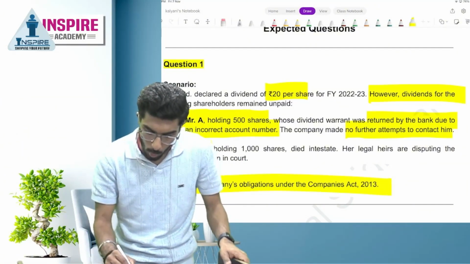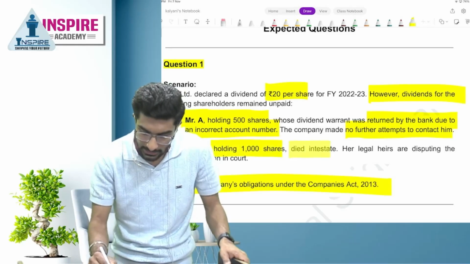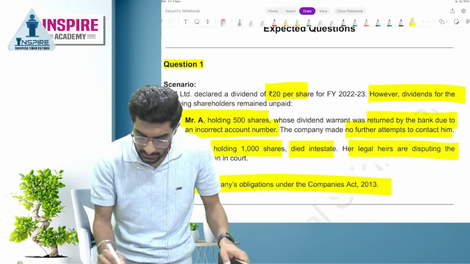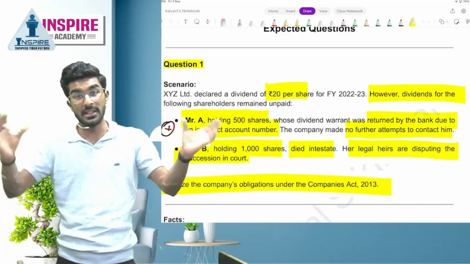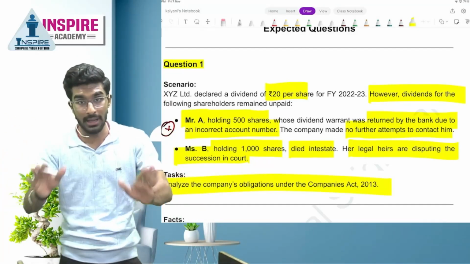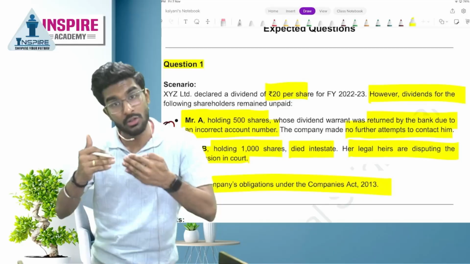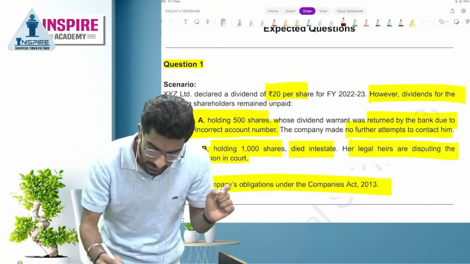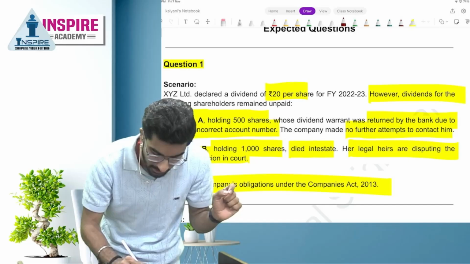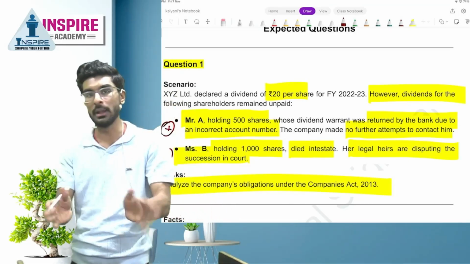Mr. B, holding 1000 shares, died intestate. Her legal heirs are disputing the succession in court. That means there is a dispute as to who is going to receive the dividend. In that case, the company can choose not to pay the dividend. People, you have to write this answer as clearly as possible. Again, the company is not obligated in this case.